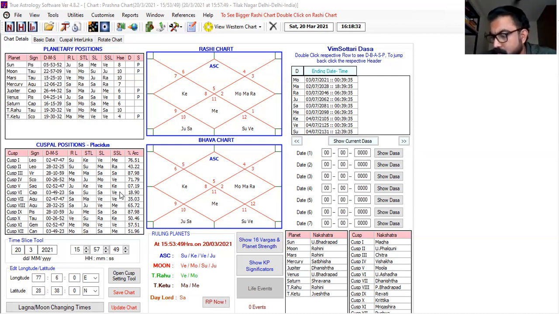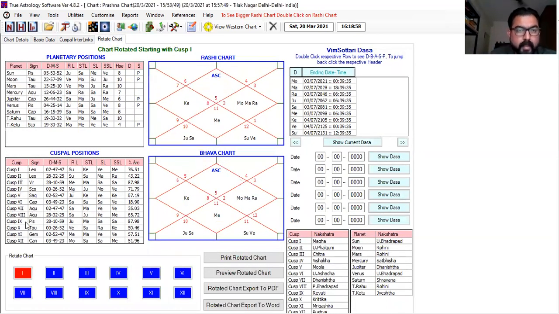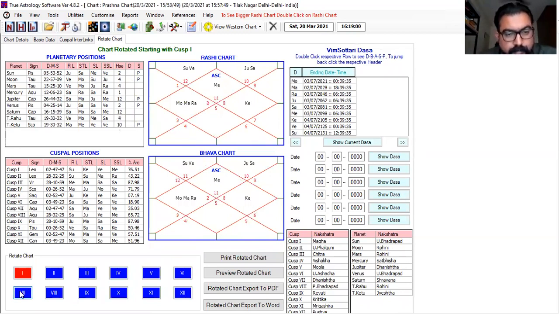Now, similarly, you will read the promise of 11th house sublord. Sir, 11th house sublord is Venus. We have already checked. Same. Okay. Now, on the left hand side, we have noted down the promise of team A. Now, see, I'm going to rotate the chart from the 7th. On the right hand side, you write down the promise for team B. I have rotated it from 7th house.